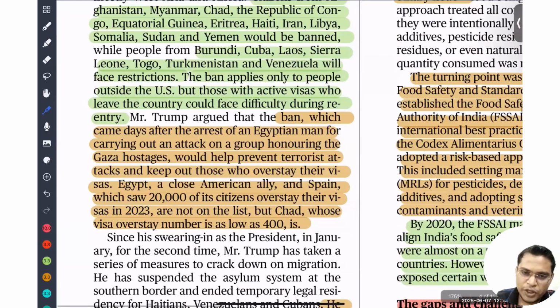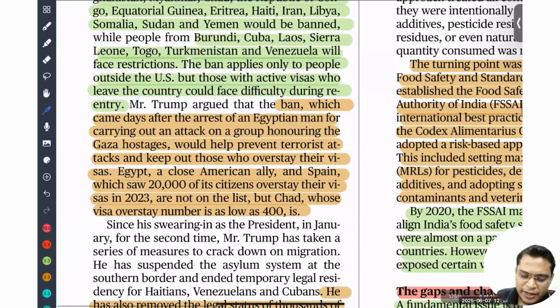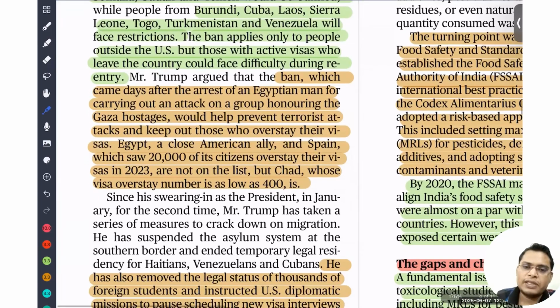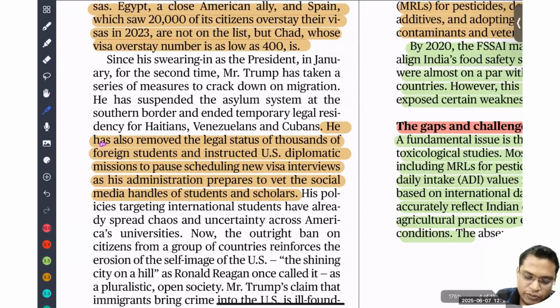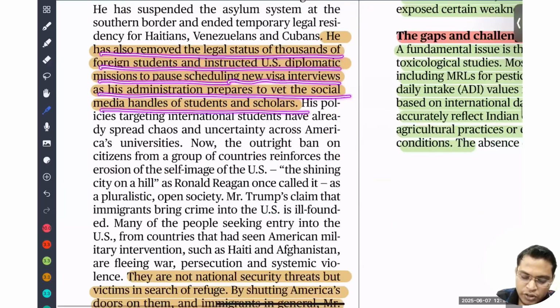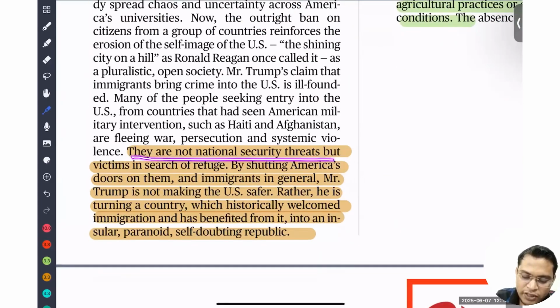So why are these people coming to America? Because they have a dream and there is a problem in the home country. He also removed the legal status of thousands of foreign students and instructed US diplomatic missions to pause scheduling of new visa interviews as his administration prepared to vet the social media handles of students and scholars. They are not a national security threat but victims of the search for rescue. They are all coming to USA because they have the US dream, just like you people have. You think that by going to USA you'll enjoy your life.